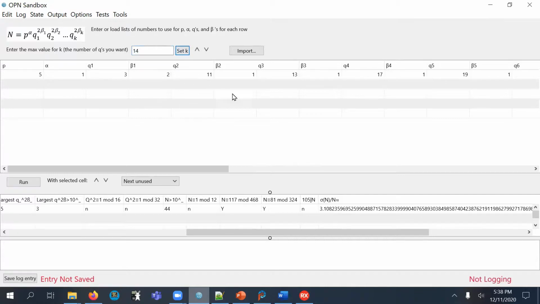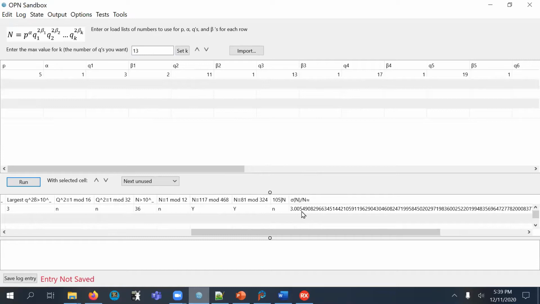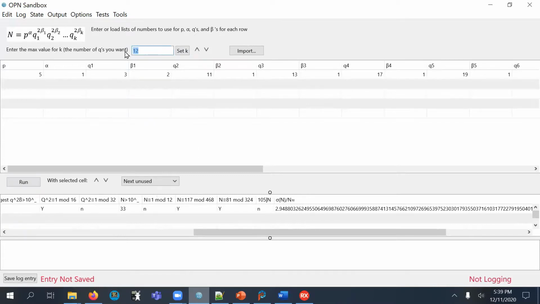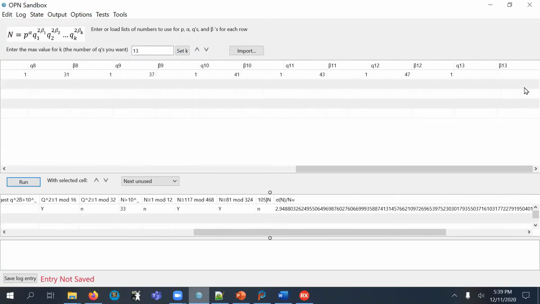If I go back to 14 or 15, it's still over 3. If I go to 13, it's still over 3, barely. And if I set this to 12, it will drop below 3. So 13 Qs or 14 prime components is the minimum to have an abundancy over 3. And there it is.